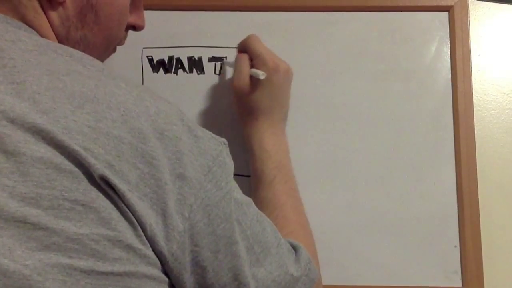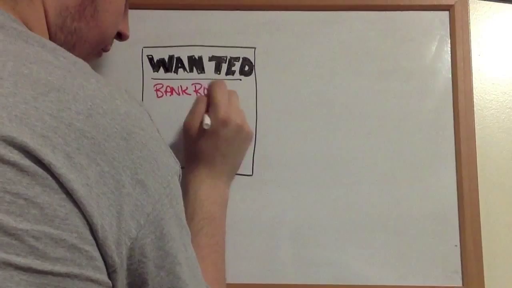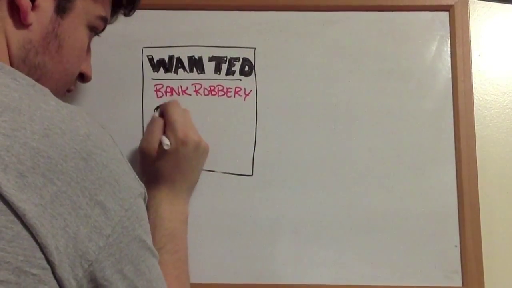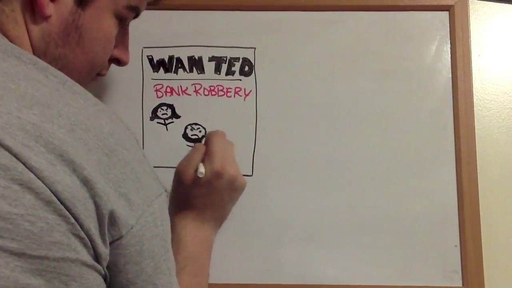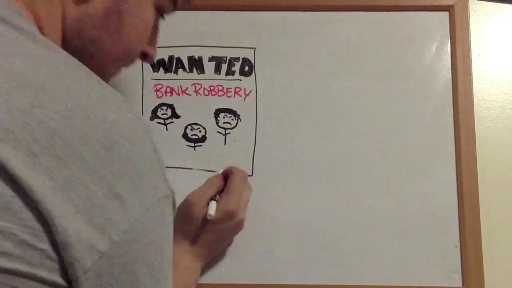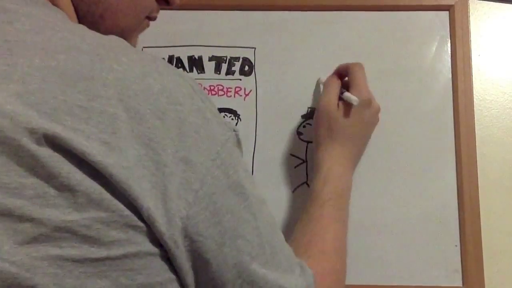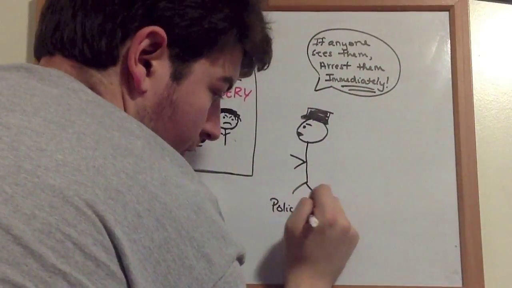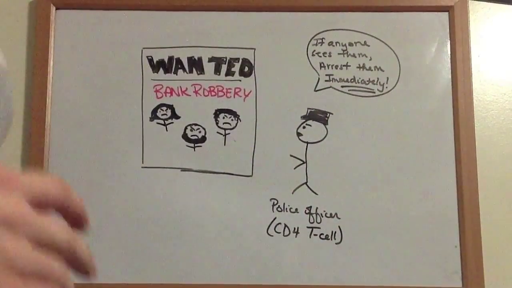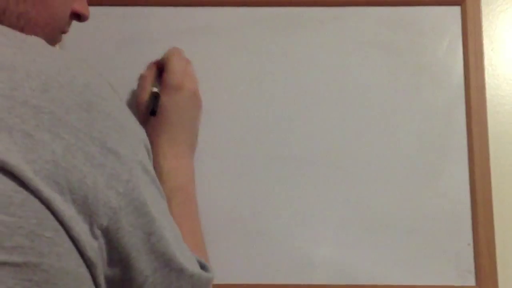Once the descriptions of the accomplices have been posted, the police officer, or the CD4 T cells, can take a look at them, remember the faces, and whenever they recognize anyone from these descriptions, they can arrest them. In other words, the CD4 T cells will bind to and recognize the peptides and treat any associated antigen as foreign and remove it from the body.